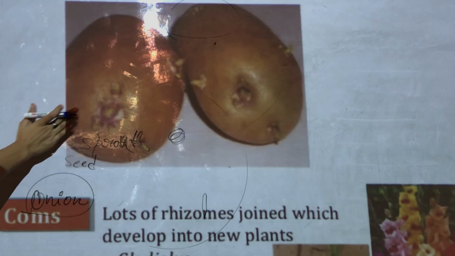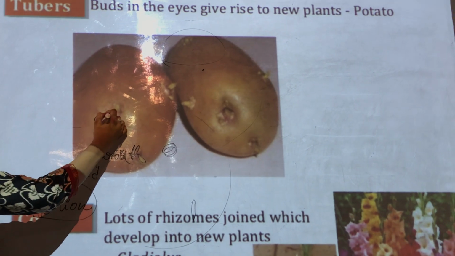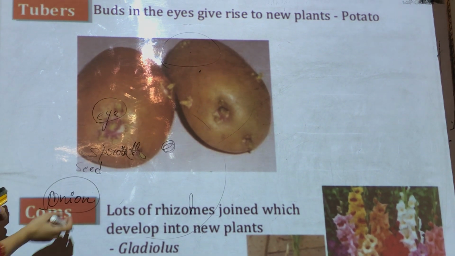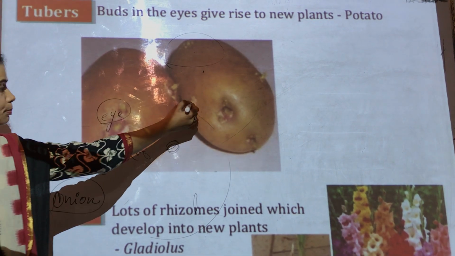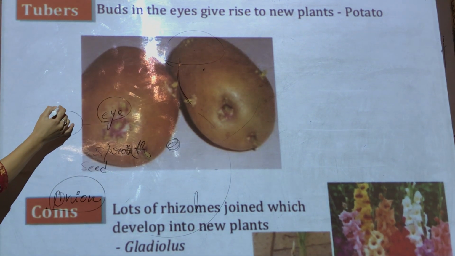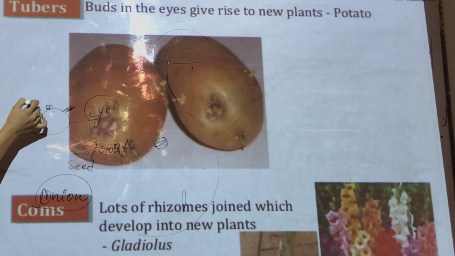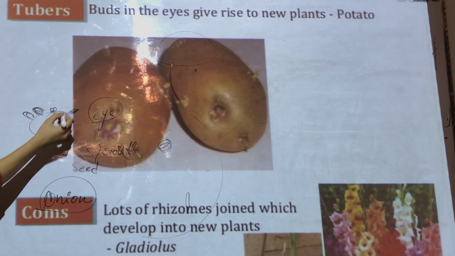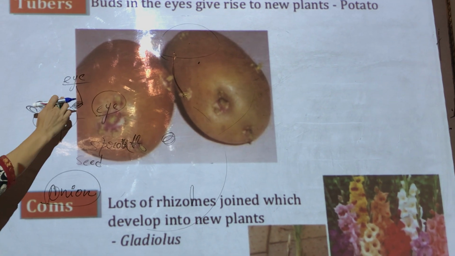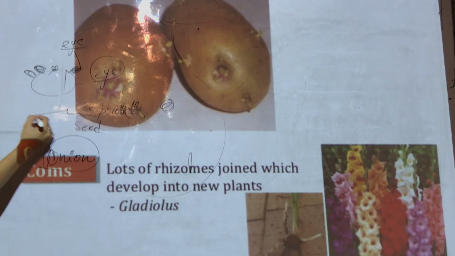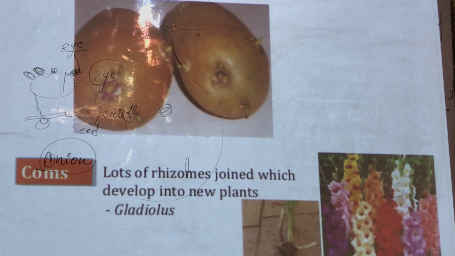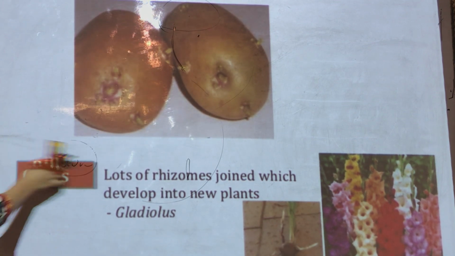Sprout-like things in potato are called the eye, because they resemble an eye. So if you cut the potato into halves and dig it inside the soil, these buds actually grow into stem. For example, this is potato, they have these bud-like things. You can say they resemble a sprout, they resemble a bud, but they are actually called the eye of potato. We cut that potato taking the eye and we dig it inside the soil. After some time, the shoot grows out of it. So we can grow potato, we can grow onion by using their stem.